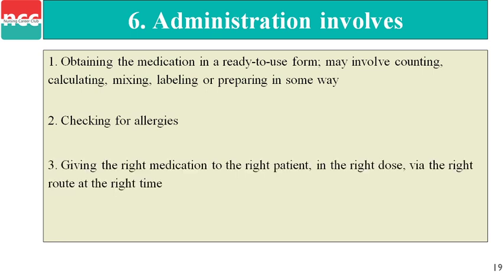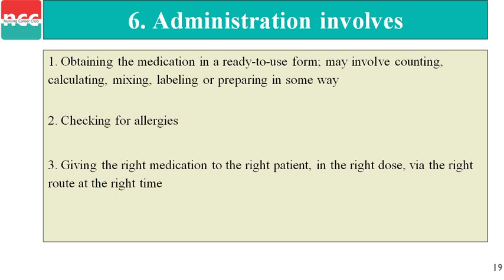Third, giving the right medication to the patient in the right dose via the right route at the right time. So these are the 3 points while administering the drug. First is obtaining the medication ready to use, with accurate calculation and proper labeling done while giving the medication.